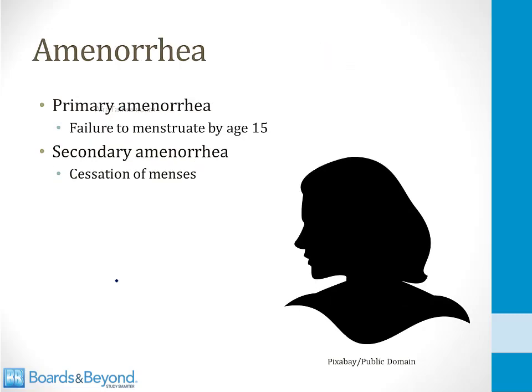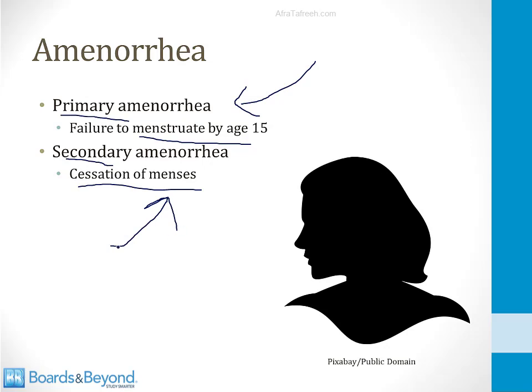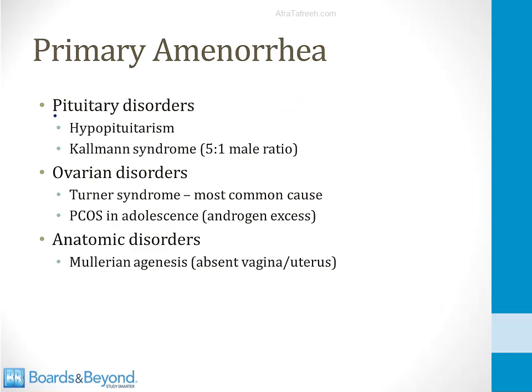And then to make it even more confusing as a medical student, we usually talk about amenorrhea as being primary or secondary. So primary amenorrhea is failure to menstruate by age 15. Secondary amenorrhea is a cessation of menses after menses were occurring normally. And there are many causes of primary amenorrhea that involve either the ovaries or the pituitary, and there are causes of secondary amenorrhea that involve the ovaries or pituitary. This makes understanding ovarian or female hypogonadism a little more complicated than the male version. Let's talk about primary amenorrhea first.